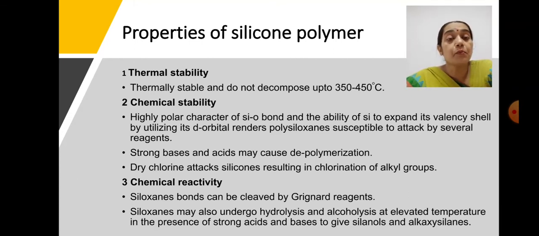The silicon bonds are basically cleaved by Grignard reagents, and they are sensitive to hydrolysis. They will also undergo cleavage in the presence of alcohol, which is termed alcoholysis, at elevated temperature if acids and bases are present, and this yields silanols and alkyl silanes.